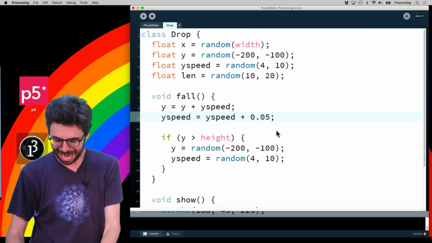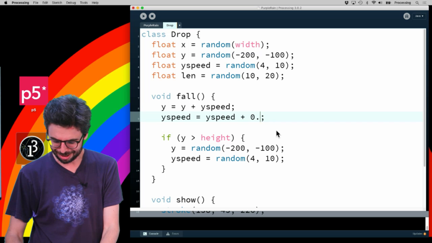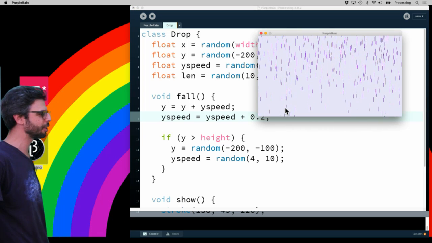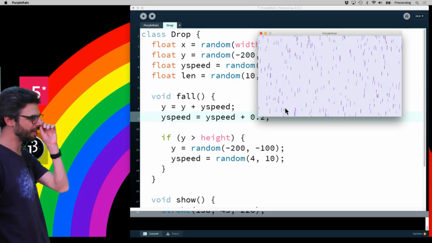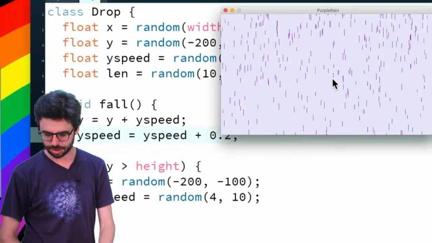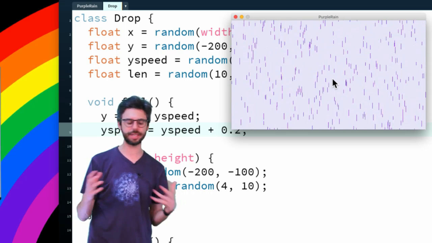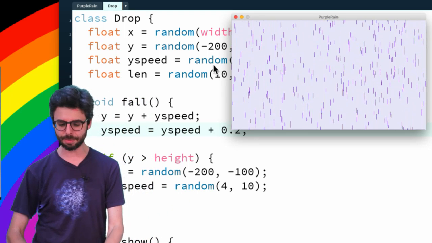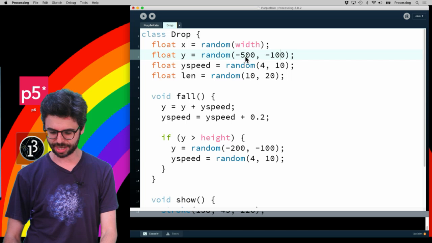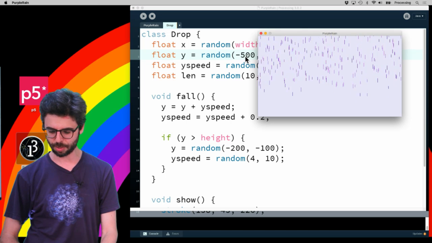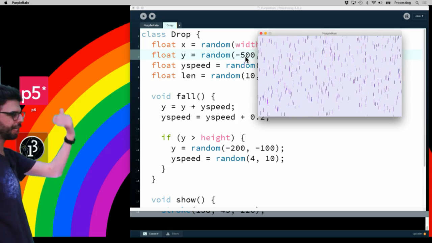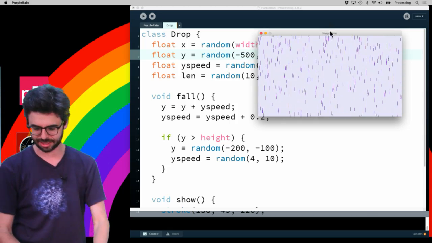And I'm going to actually make the gravity a little bit stronger, just to see if we can see it more. Yeah, you can see how that looks a little bit more realistic. As the stuff gets spaced out, it's a little bit better. I think it would probably be good to give it a much bigger range for where they can start so that things are already spread out at the beginning. There we go. So you can see here's the rain kind of falling more in sheets with some gravity, with different sizes, with different lengths.